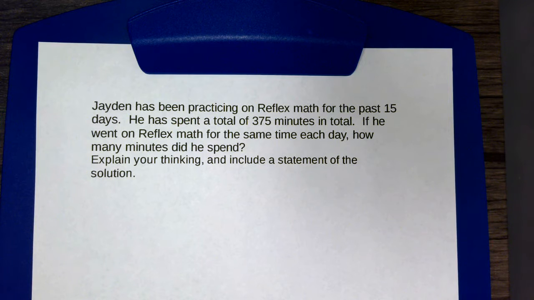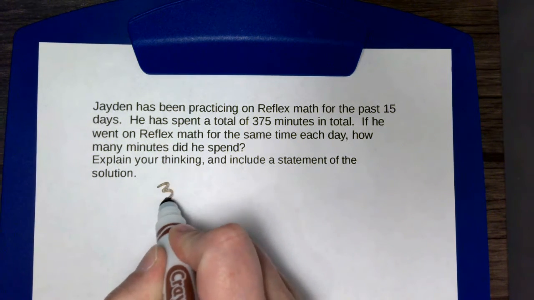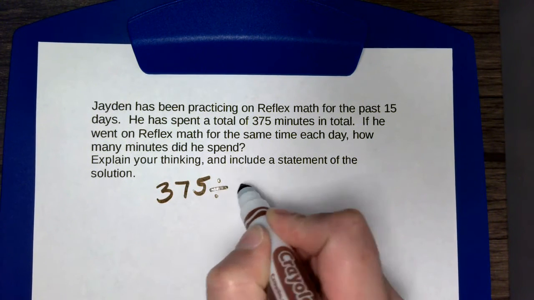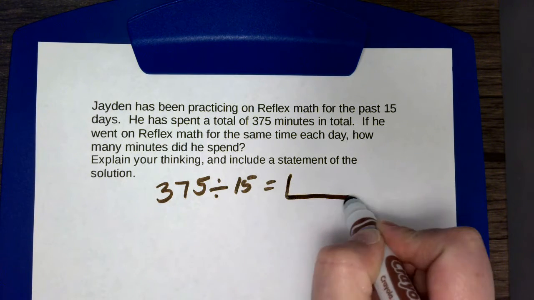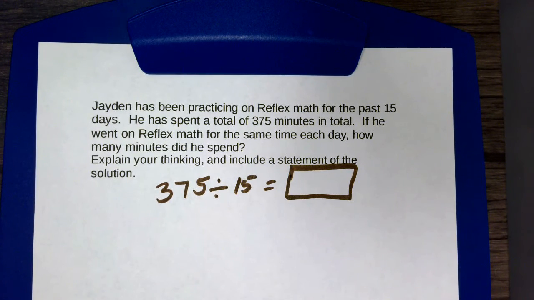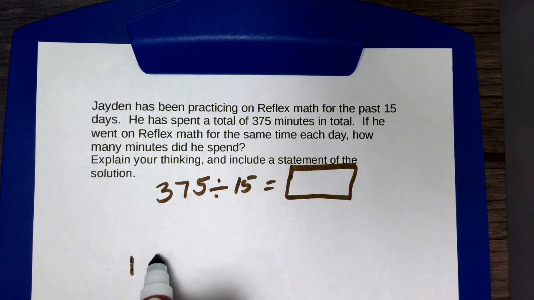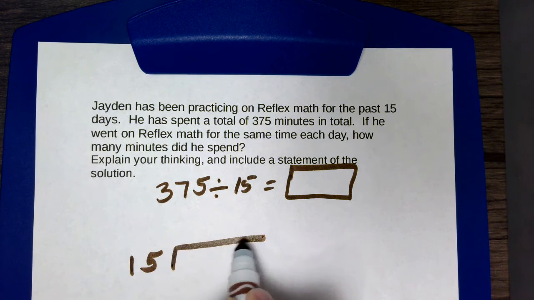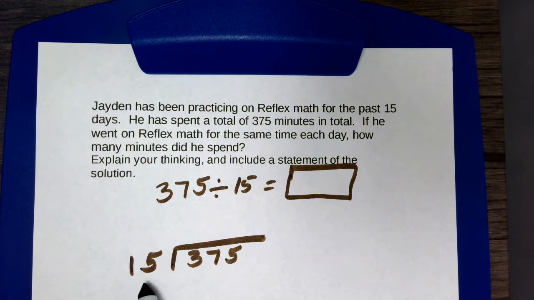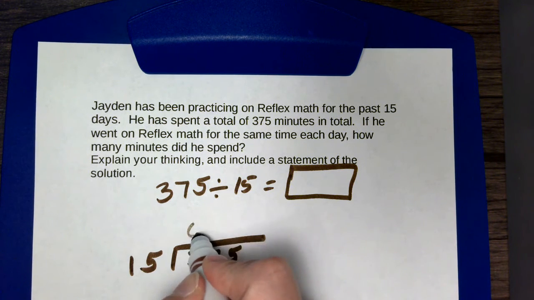So I'm going to go ahead and write a number sentence. 375 divided by 15 is equal to some number, and that's the number I'm trying to find out. So I'm going to go ahead and do some dividing. I'm going to put 15 and divide that into 375. Okay. How many times does 15 go into 3? 0.